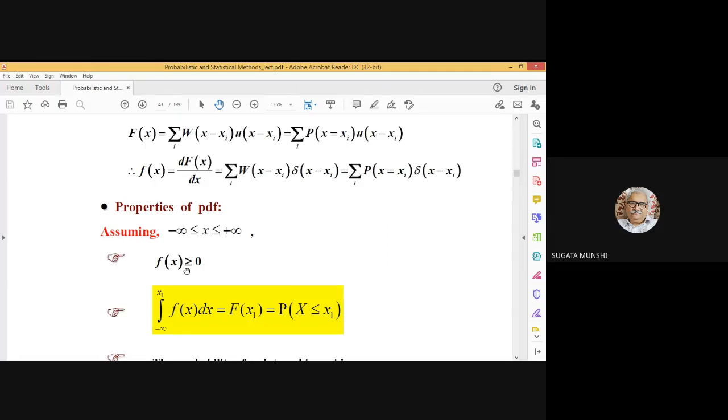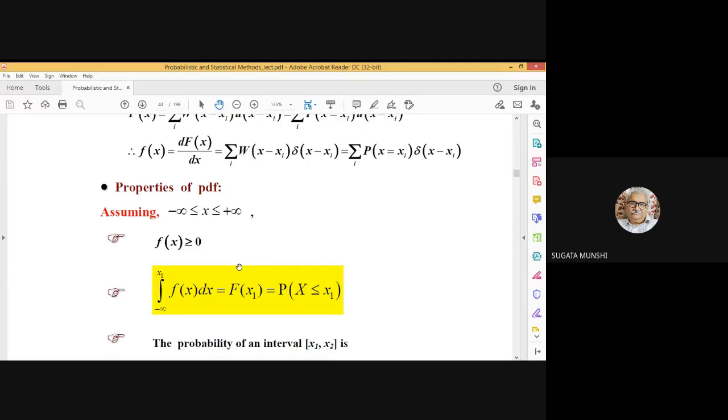f(x) should obviously be non-negative, because if it is negative, then even for a small duration of x, the probability value, which will be the area under f(x), will come out as negative. So that is not possible. So it is non-negative.